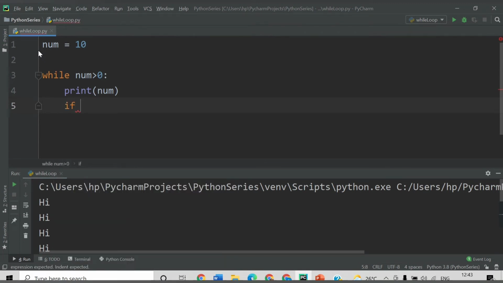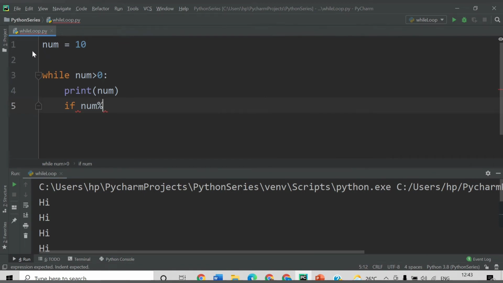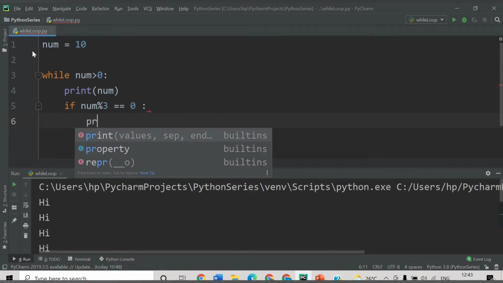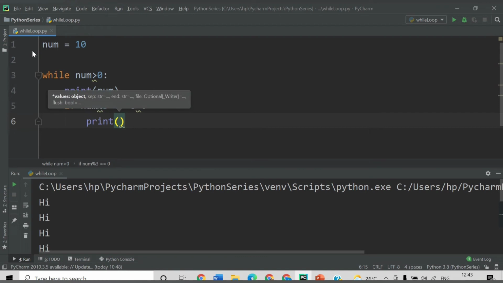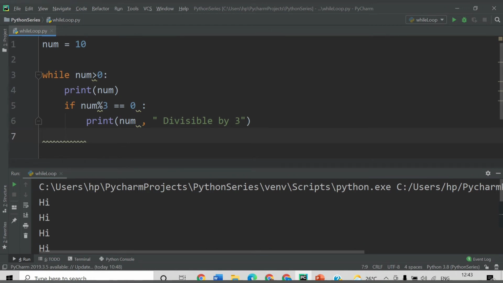So if num divided by 3 is equal to 0, then in that case I want to print that num and print a message divisible by 3, and I will update the value of num here, num equal to num minus 1.